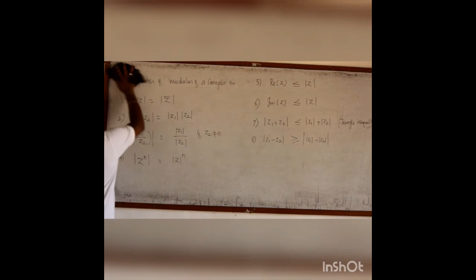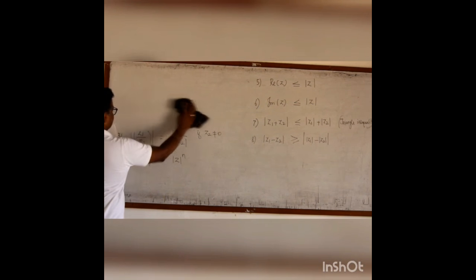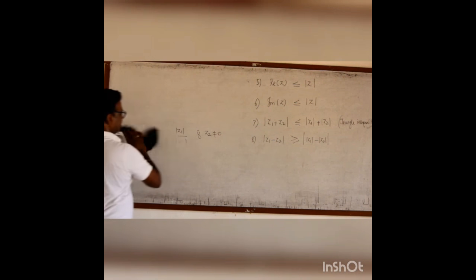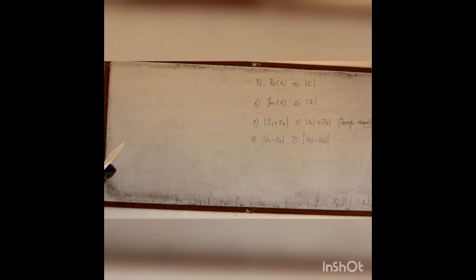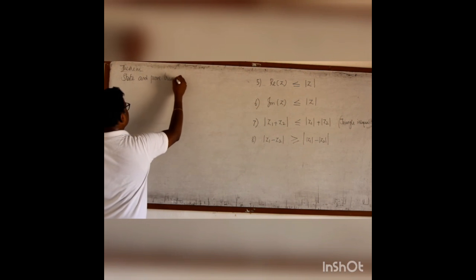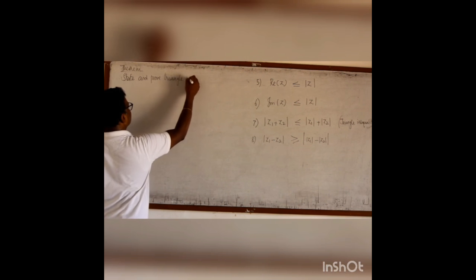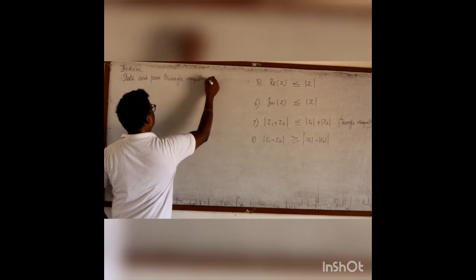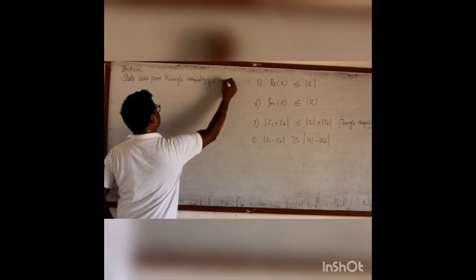Now we shall prove this triangle inequality as a theorem. That means we shall take it as a theorem and then we shall prove it. State and prove the triangle inequality of a complex number.